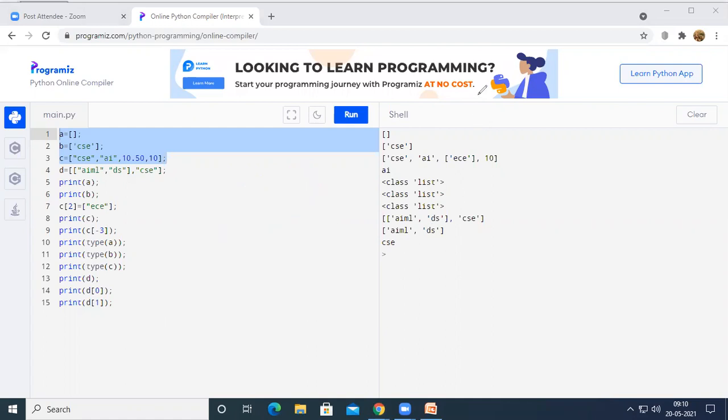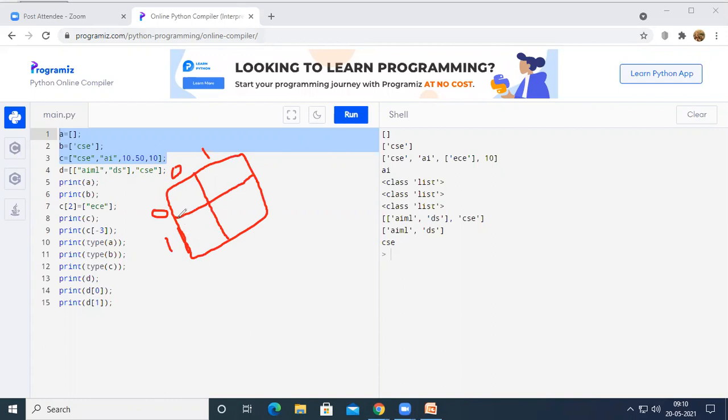Similarly, in a multi-dimension list, there is row number 0, row number 1, column number 0, column number 1.